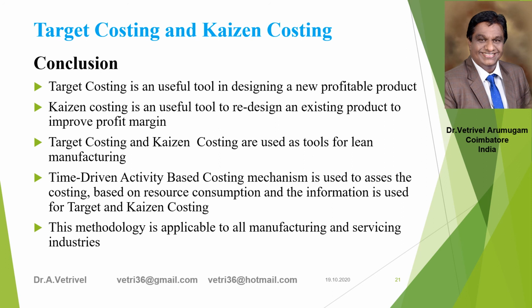The time-driven activity-based cost mechanism is used to assess the costing based on resource consumption and the information is used for target and Kaizen costing. This methodology is applicable to all manufacturing and service industries.